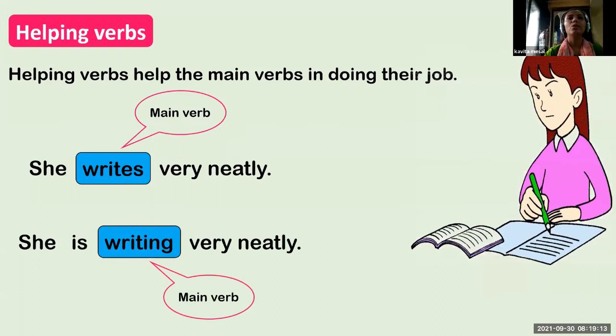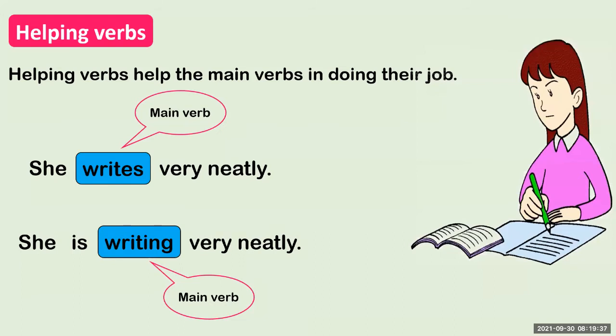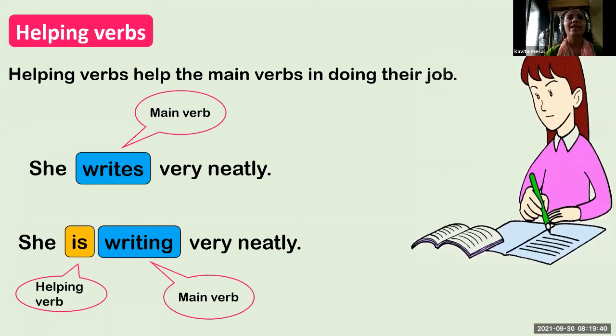She is writing very neatly. So writing is the main verb. So what is the helping verb here? Which word helps the main verb? Yes, students. Which word is it? Very good. Is. Is is a helping verb of the main verb writing. Good.